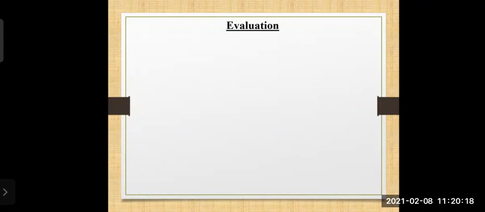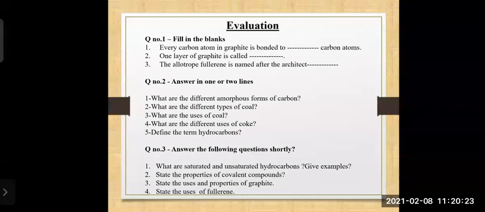And with all this, we will come to our last part, the evaluation part. Please read all the questions which you can see on the screen and try to answer.